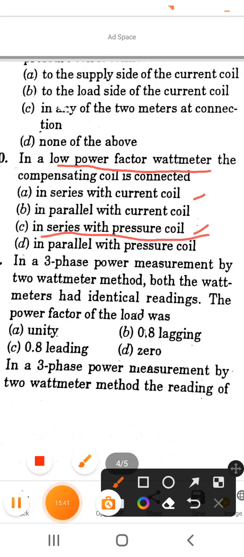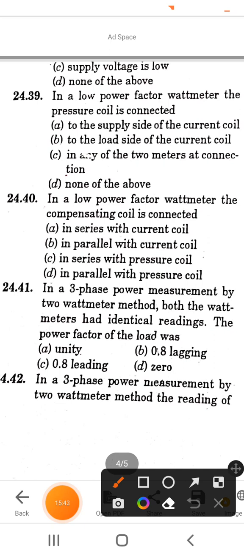Next question is, in a three-phase power measurement by two wattmeter method, both the wattmeters had identical readings. The power factor of the load was: options are unity, 0.8 lagging, 0.8 leading, and option D is 0. So the correct answer of this question is option A, unity. Power factor of the load was unity.